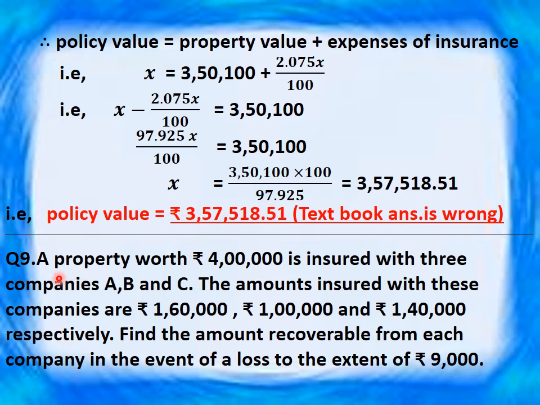Now question number 9. A property worth rupees 4 lakh is insured with 3 companies A, B and C. The amounts insured with these companies are 1,60,000, 1 lakh and 1,40,000 respectively. Find the amount recoverable from each company in the event of a loss to the extent of 9,000.